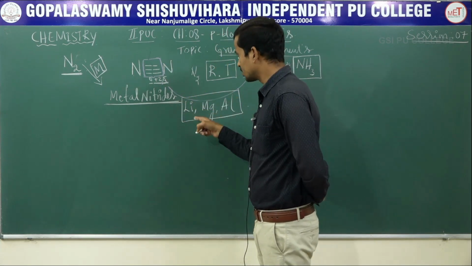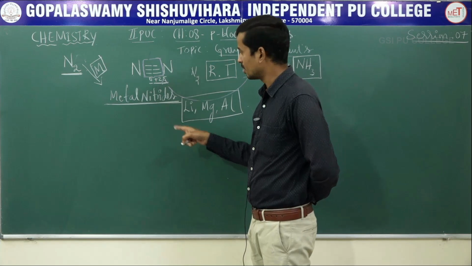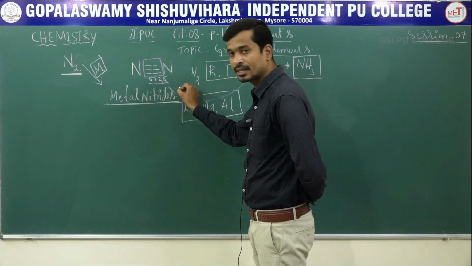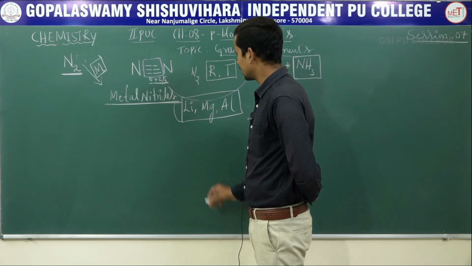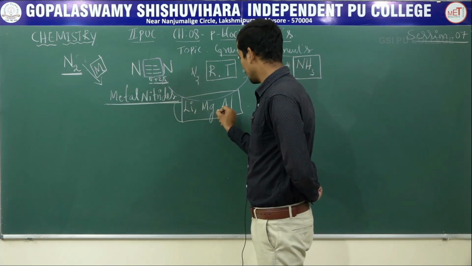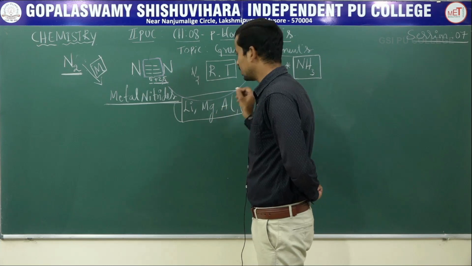Clear? Nitrogen reacts with what? Metals. What is the product? Metal nitrides. Some examples of metals are lithium, magnesium and aluminum.